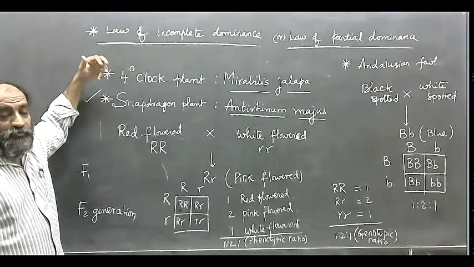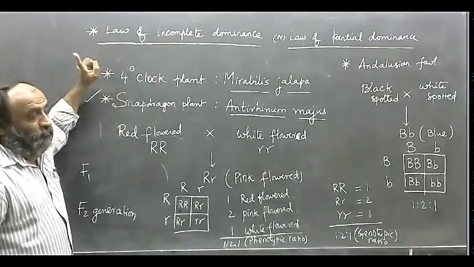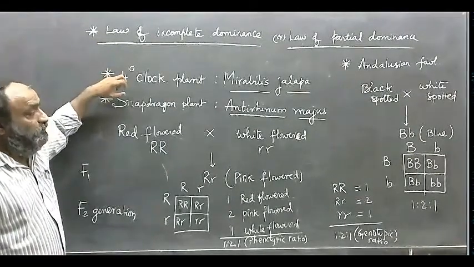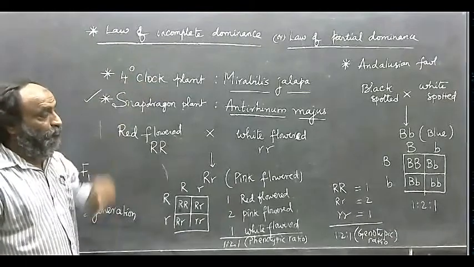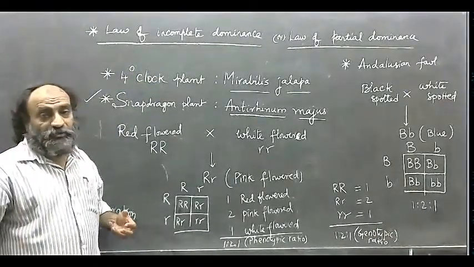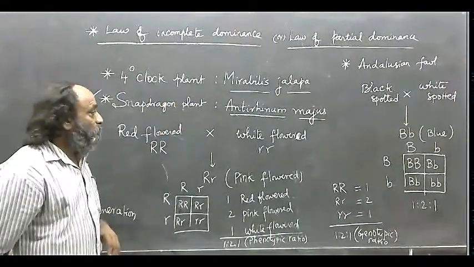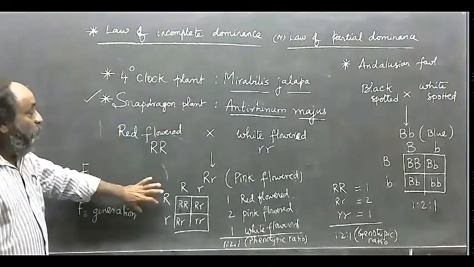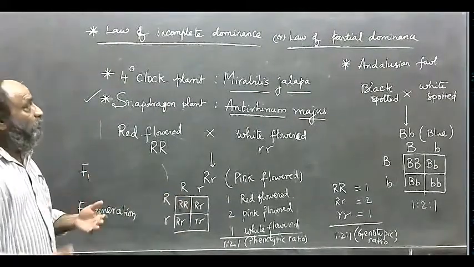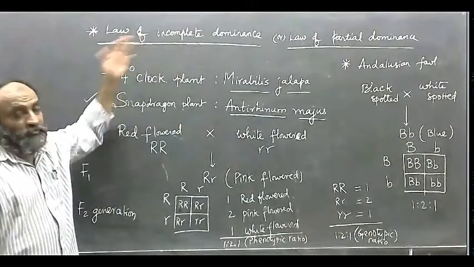In which of the following cases is the law of incomplete dominance observed? One, 4 o'clock plant; two, Snapdragon; three, Andalusian fowl; four, all of these. Likewise, they will set the choices. You have to select the 4th option. So, based on the results obtained, we should define and understand what the law of incomplete dominance is.